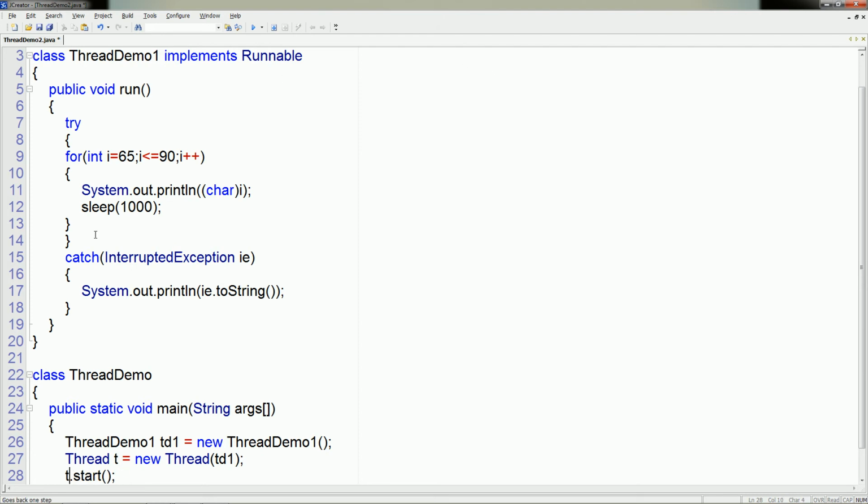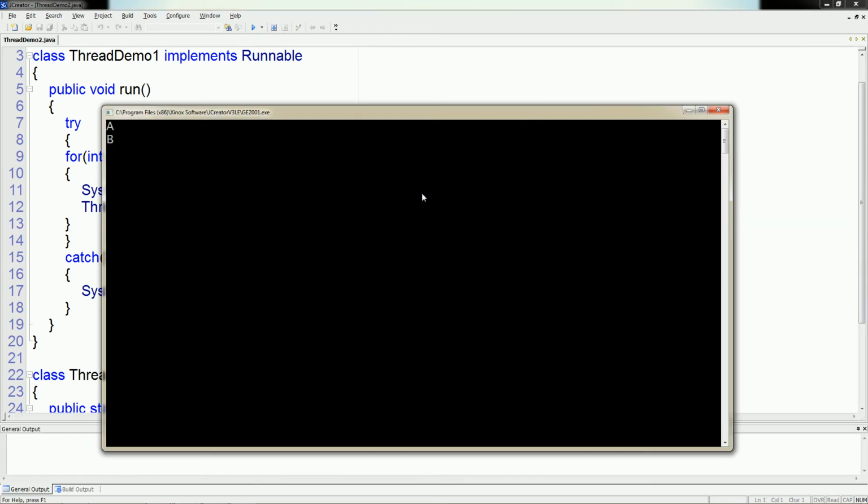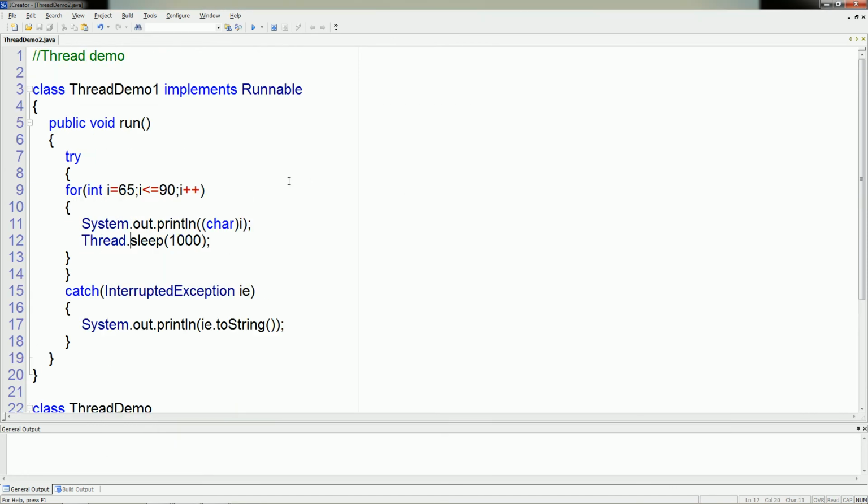But here also you cannot use the sleep method directly. Write Thread.sleep. The output will be the same. As per your choice, you can create a class either extending from the Thread base class, or you can also use a Runnable interface while performing multi-threading applications.